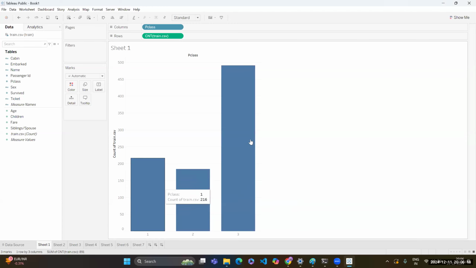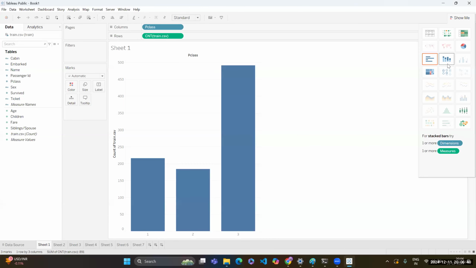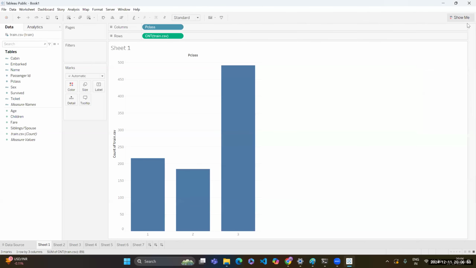But we cannot hover over it every time. So I want there to be labels. Where is the label on my screen? The labels are over here. Now you can see that these options are also activated. Earlier these options were not activated. And in show me, the pie chart is available, and a couple more charts are also available for me. If I just want to create a pie chart, I will simply click on it and it will convert my bar chart into a pie chart. I will go to the pie chart a bit later, but let's try to customize this first.